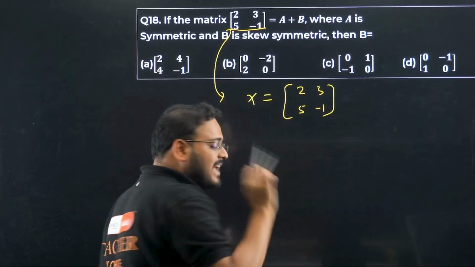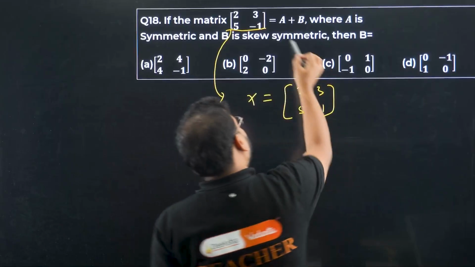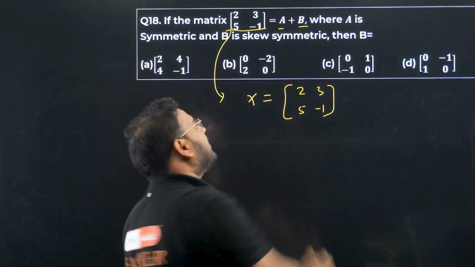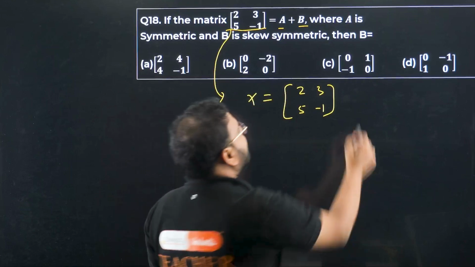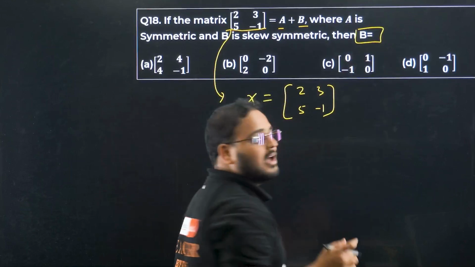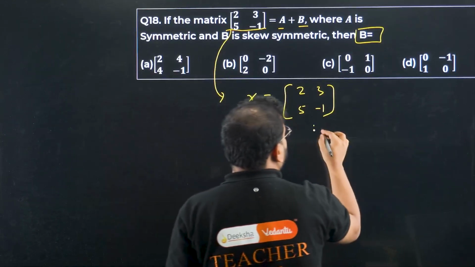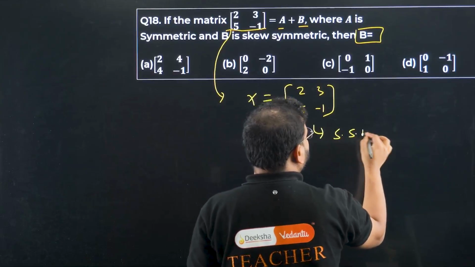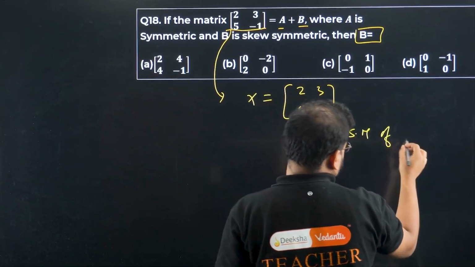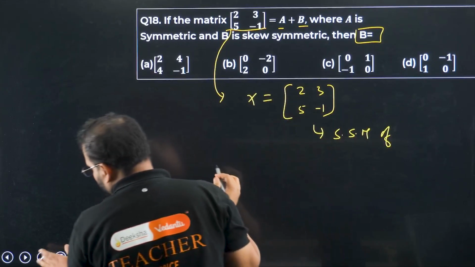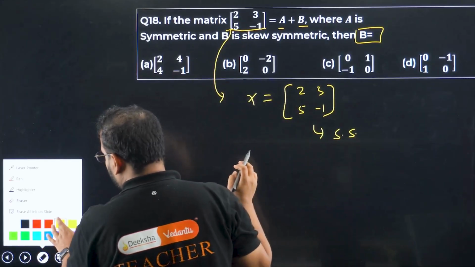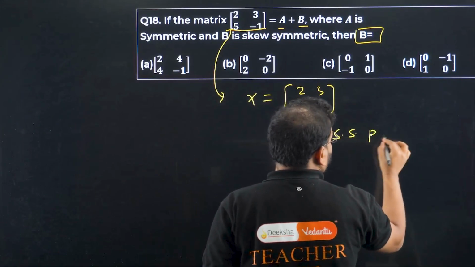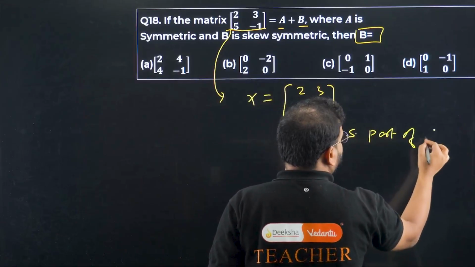So this matrix X is written in the form of A and B. What is A? A is the symmetric part and B is the skew symmetric part. What are they asking? They are asking us for B. Basically they are asking for the skew symmetric part of the matrix X.